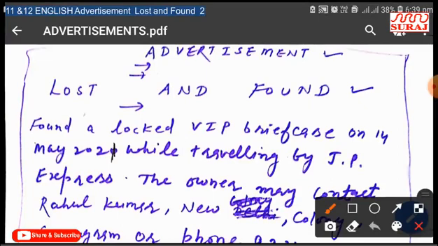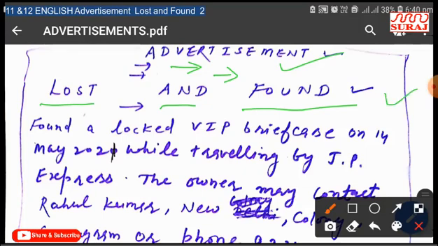According to the structure, first of all we should mention the word advertisement. After that we should leave two lines between advertisement and title. We should mention title according to the category. If you lost anything, then you should write title lost and found. If you found anything, in that case you should also write title lost and found. Okay, in capitals with a black pen. After that you should leave one line between title and content.